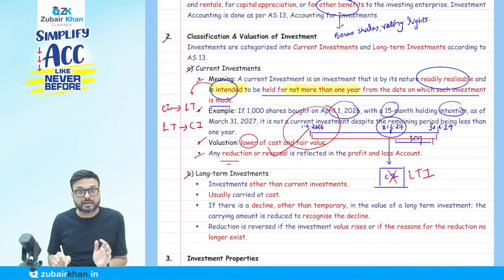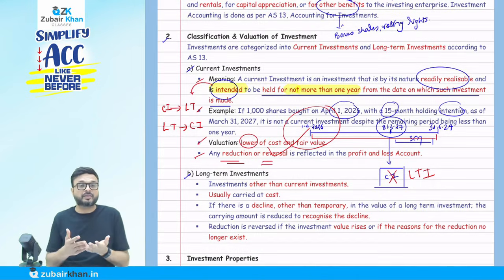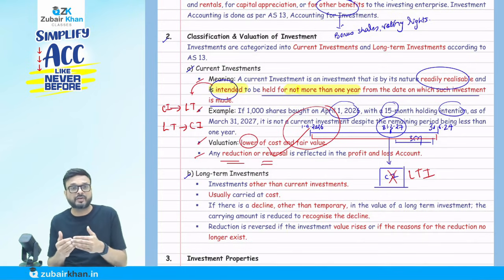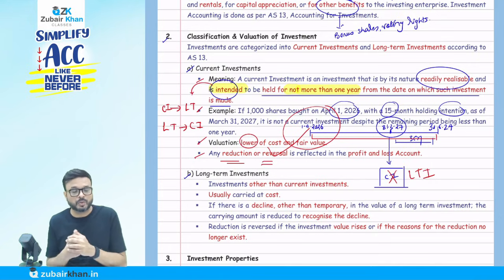Any reduction or reversal is reflected in the profit and loss. When any value goes down, or any reversal we are doing, it will go to the P&L. Suppose the cost is 10,000 and the fair value is, let's say, 8,000. So I'm going to reduce it by 2,000, passing the entry: P&L account debit to investment account.